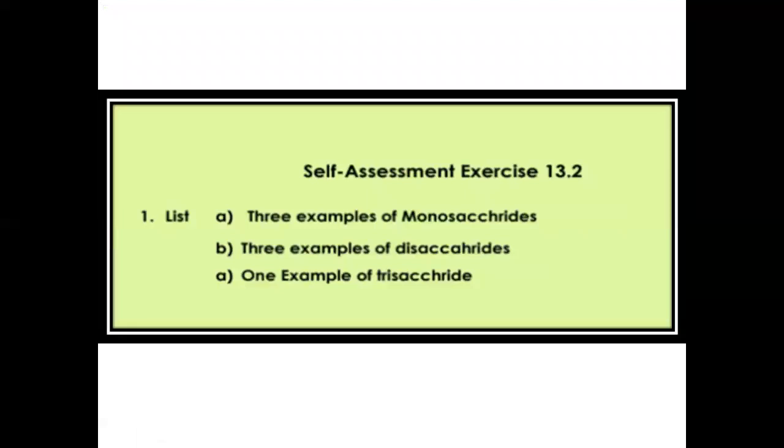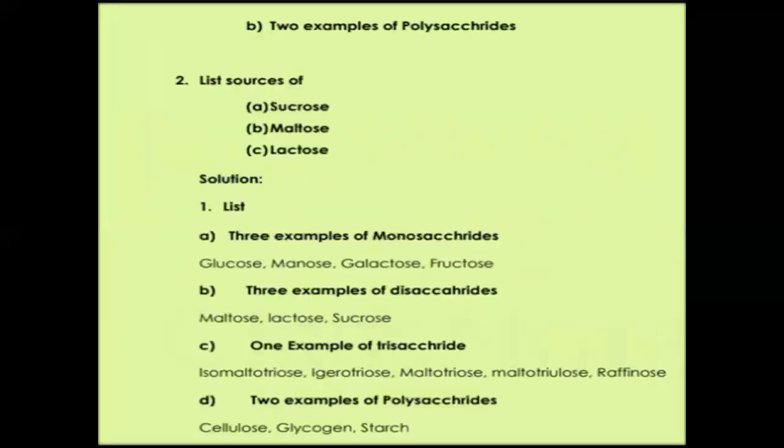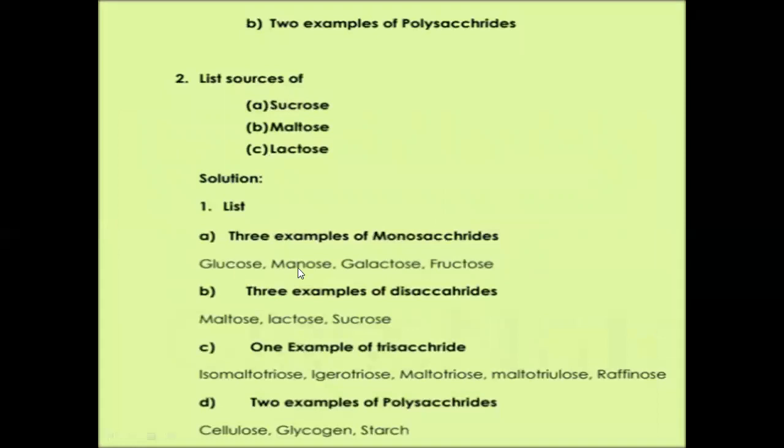Self-assessment exercise 13.2: give 3 examples of monosaccharide, disaccharide, and 1 example of trisaccharide. So examples of monosaccharides are glucose, mannose, galactose, fructose. There are 4 examples of monosaccharide. For disaccharide are maltose, lactose, and sucrose. And for trisaccharide, in your book is raffinose.